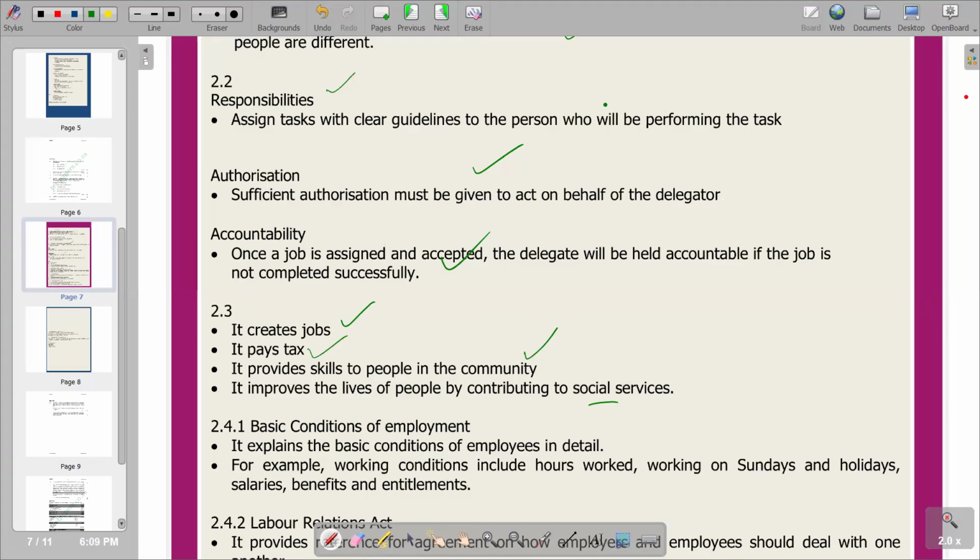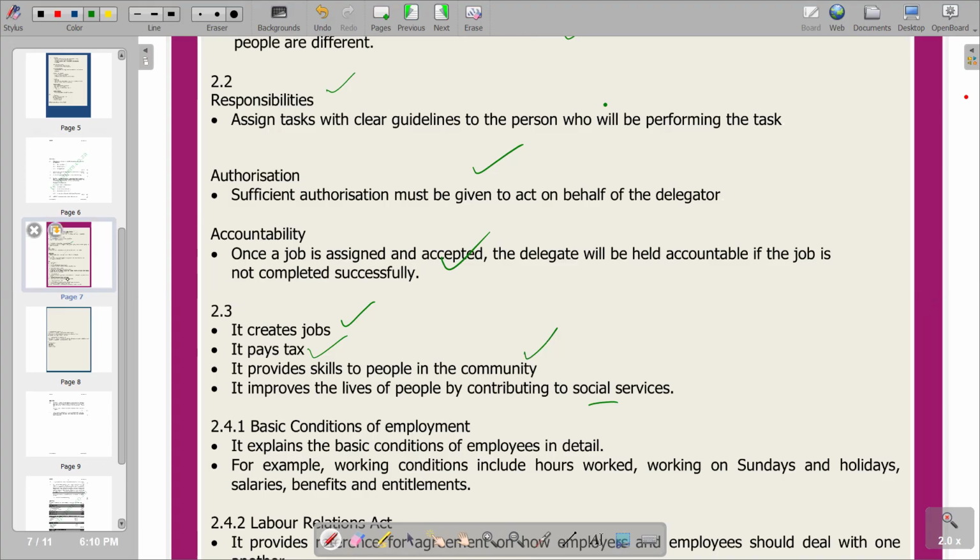Social services are a range of public services intended to provide support and assistance towards particular groups. Examples of social services can be public education, infrastructure development. Obviously, as a business, you are also supposed to contribute to infrastructure development in the community that you are operating in. So obviously, that's a positive. And then libraries also, public libraries can also be an example of a social service. So this is what we have in terms of explanation on this part.